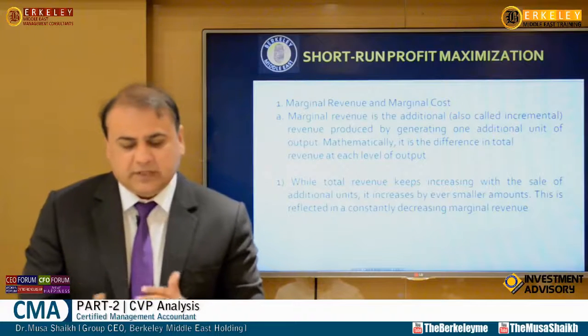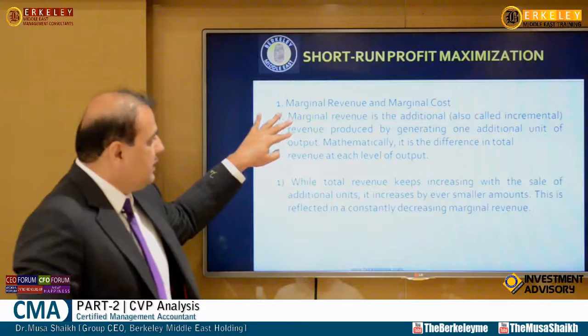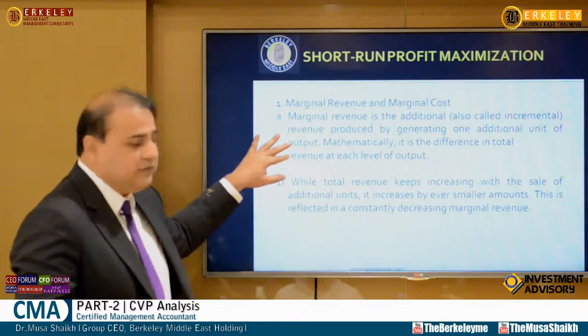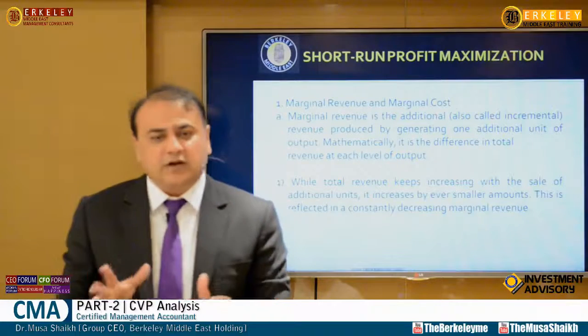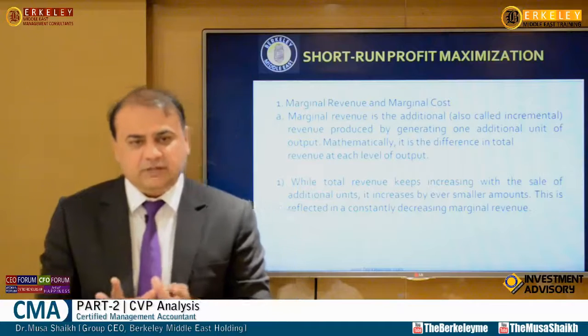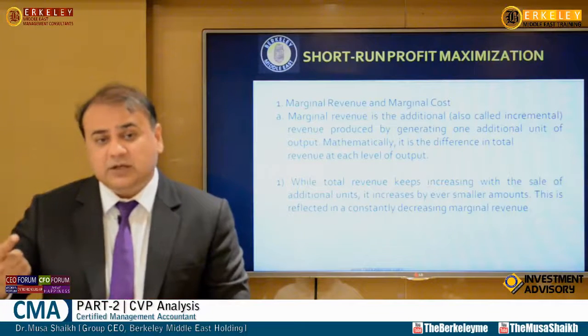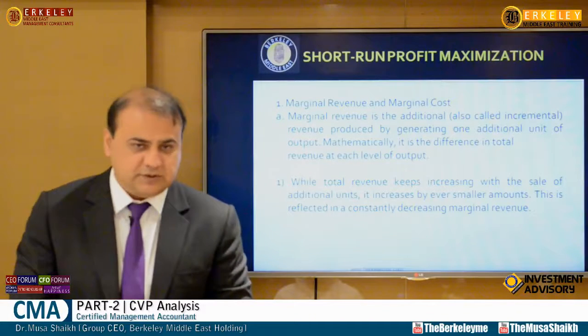So in economics we take the marginal revenue, also called incremental or additional revenue, produced by generating one additional unit of output, not the first unit. The unit after our normal production, as in my example of 1,000 shoes, is going to cost you higher than the normal cost.